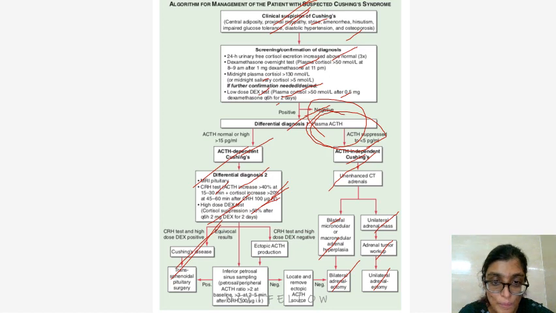If it is equivocal, then you will do inferior petrosal sinus sampling. When the petrosal to peripheral ACTH ratio is greater than 2 at baseline or greater than 3 at 2 to 5 minutes after CRH 100 microgram IV, if it is positive, then you will do a transsphenoidal pituitary surgery. If it is negative, locate and remove the ectopic ACTH source. If you are not able to do that, then you will do bilateral adrenalectomy. So this is the basic workup of Cushing syndrome.